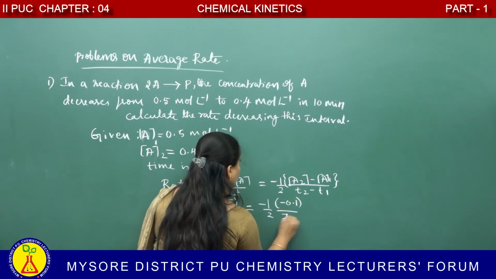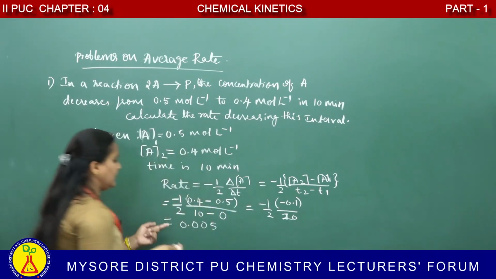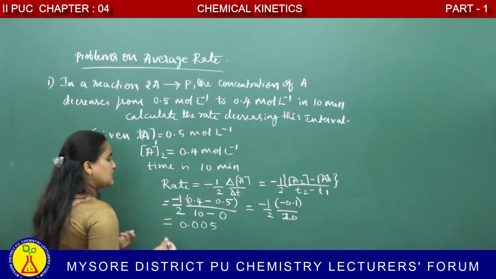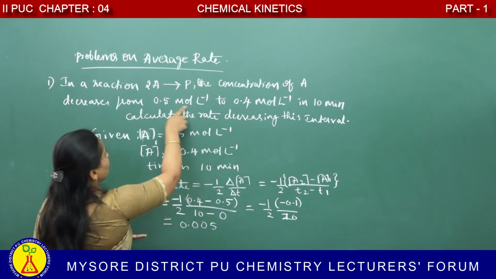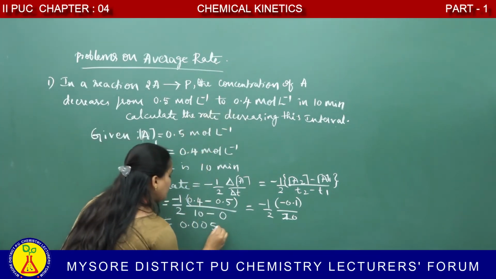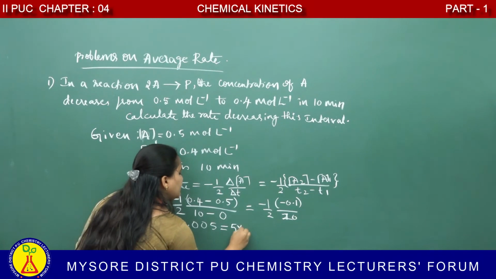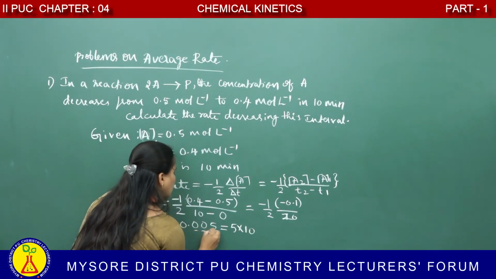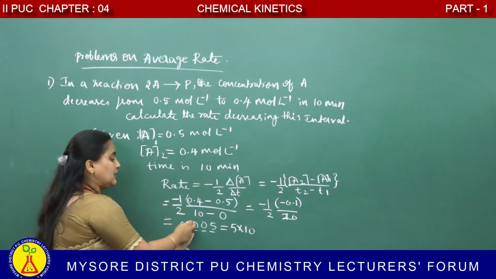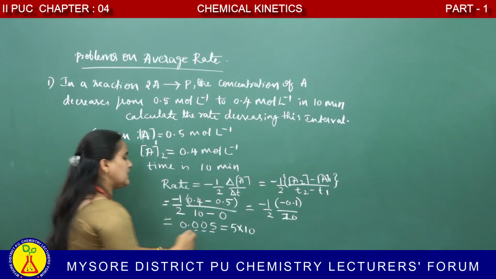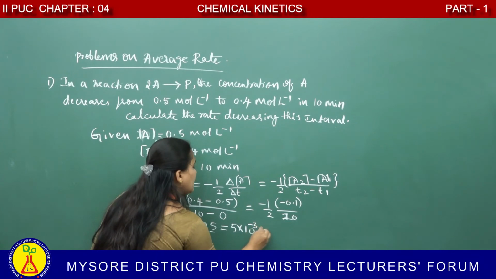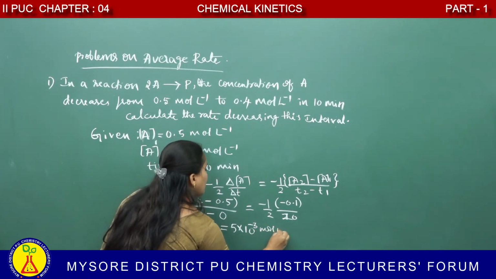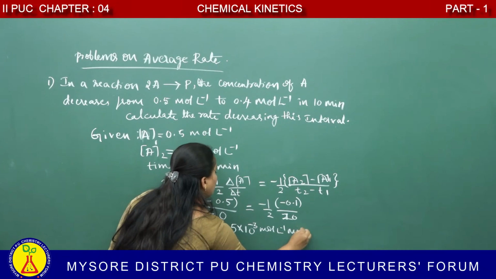How did it come, ma'am? See, minus of 0.5 subtracted from 0.4, minus 0.1 divided by 20. This means divided by 10, multiplied by 2 gives 20. We get 0.005. This is mole per liter, time in minute. Therefore, simplified, after the decimal it has to move by 3 places. Therefore, 5 into 10 power minus 3 mole per liter per minute.